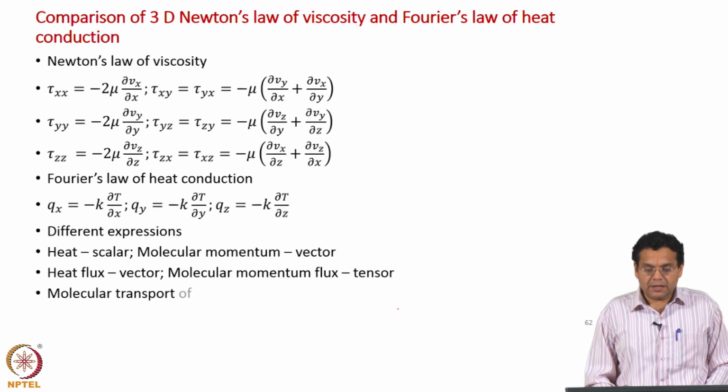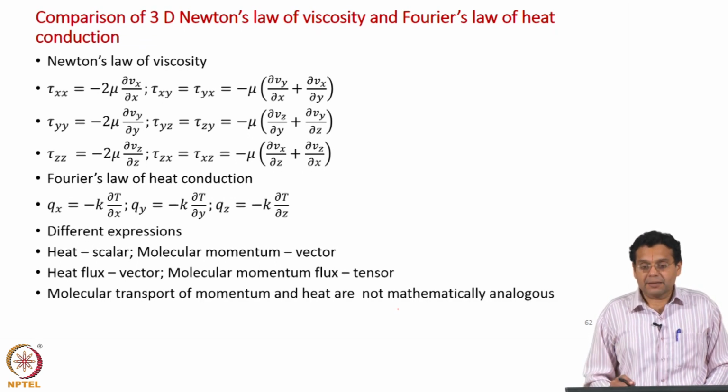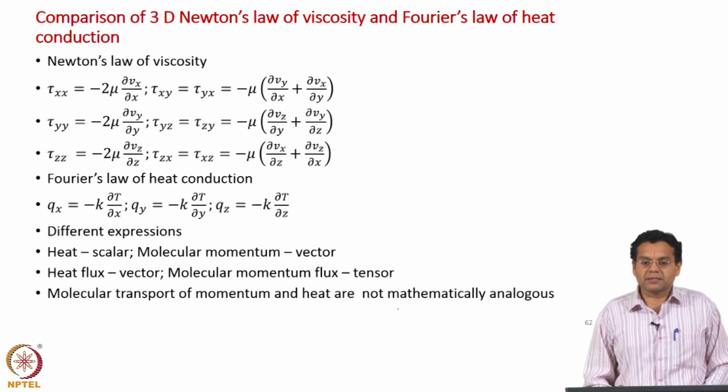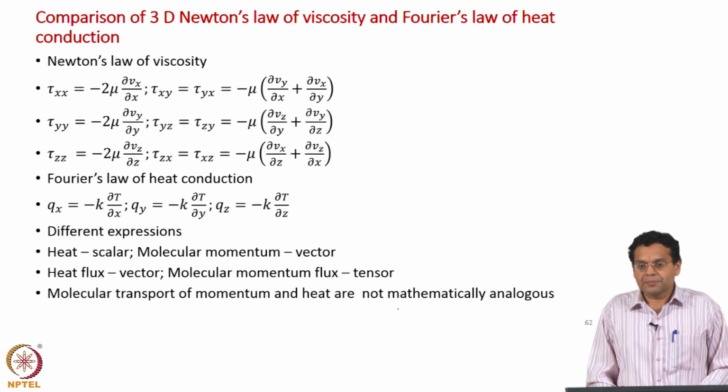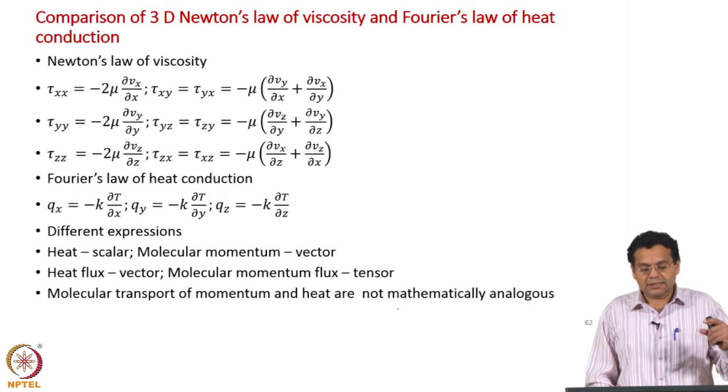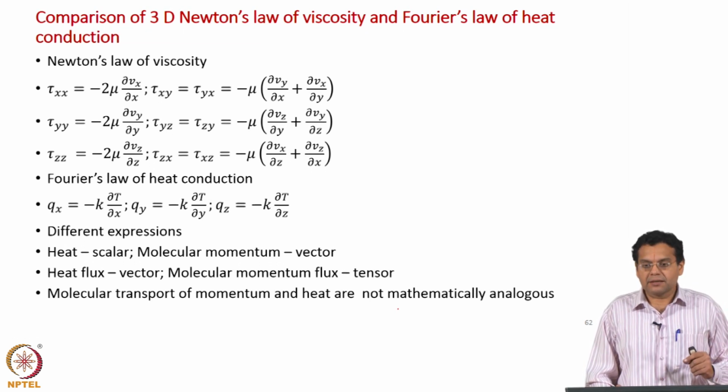So, there is one tensorial order of difference. In this sense molecular transport of momentum and heat are not mathematically analogous. So, the strict analogy is applicable only for the simpler one dimensional case. If you go to the 3 dimensional case, the mathematical analogy breaks down. In one case you have scalar and then vector, for the case of heat; for the case of momentum it is vector and then tensor. So, they are not mathematically analogous.